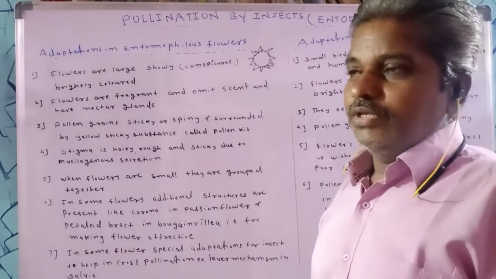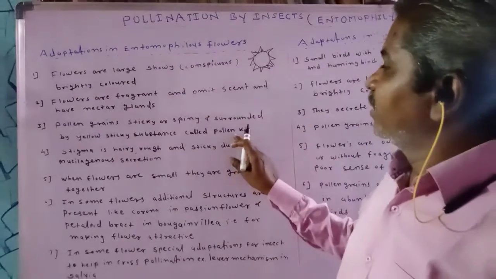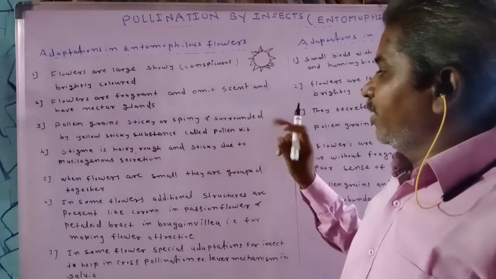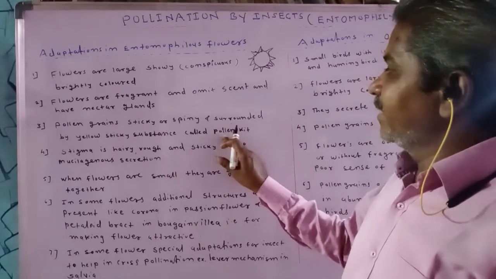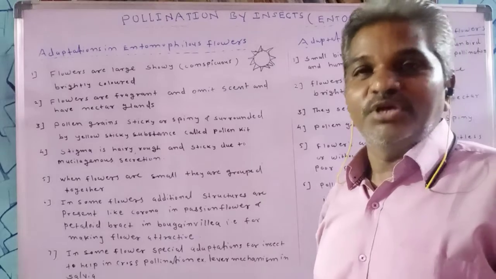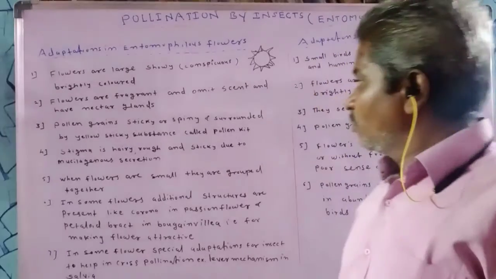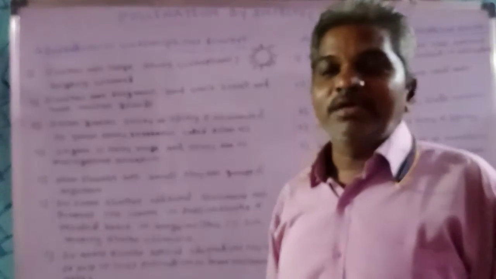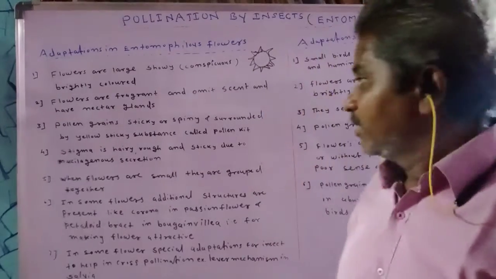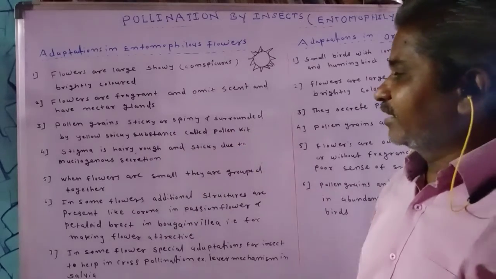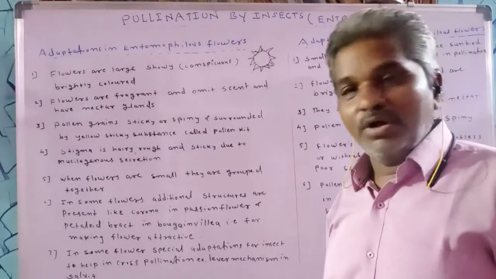As the pollen grains are carried from one flower to another, they easily stick to the body of the insect due to the pollen kit, and in this way are carried from one flower to another.